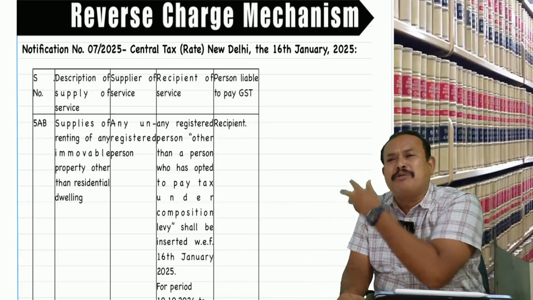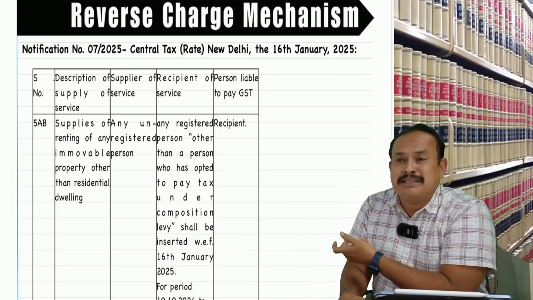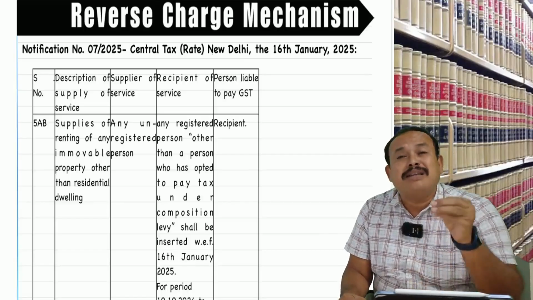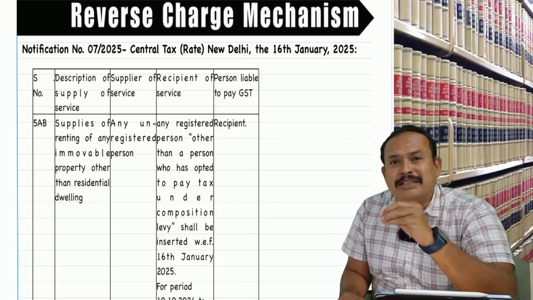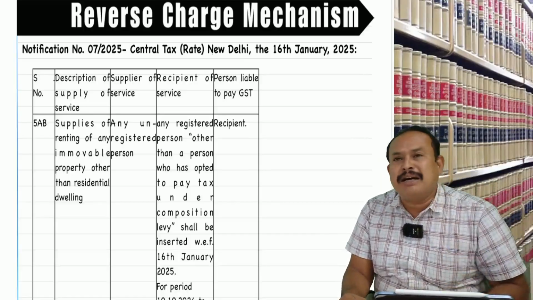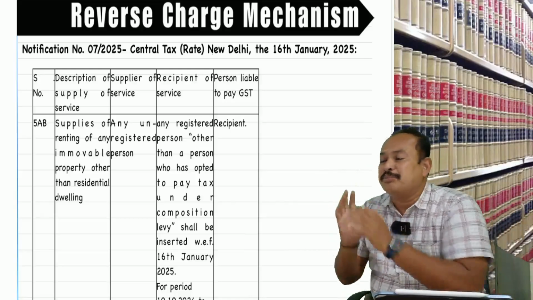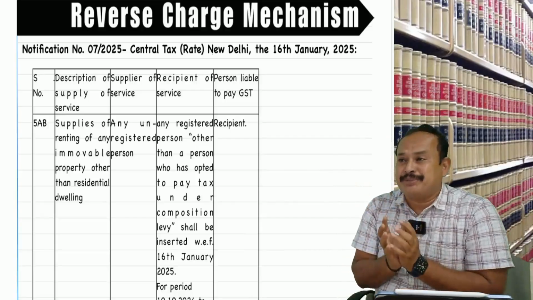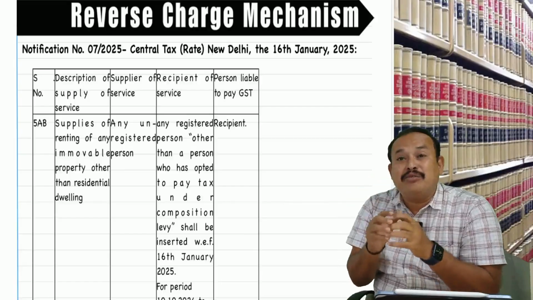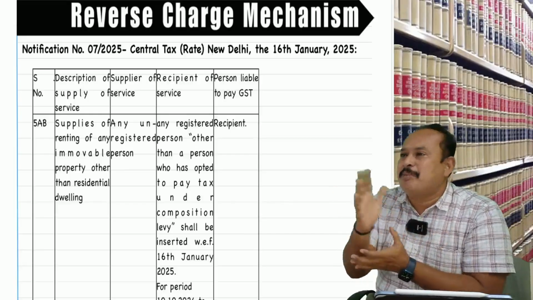This particular provision was introduced from which period? That entire particular 9(3) 5AB has been introduced from 10th October 2024. From 10th October 2024, the law was introduced in such a manner that the supplier is an unregistered person, the recipient is a registered person, the nature of supply is renting of any immovable property for a purpose other than residential dwelling, then RCM applies.